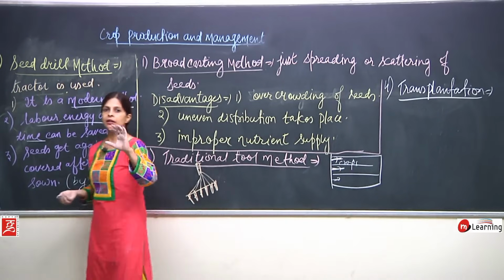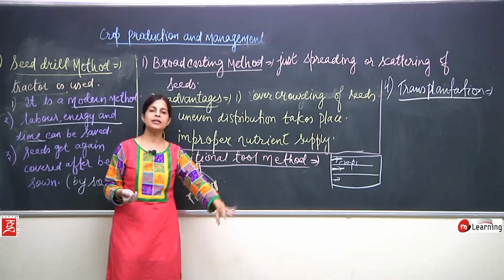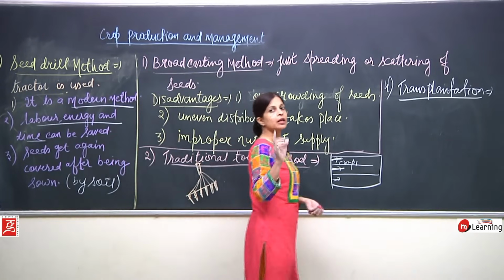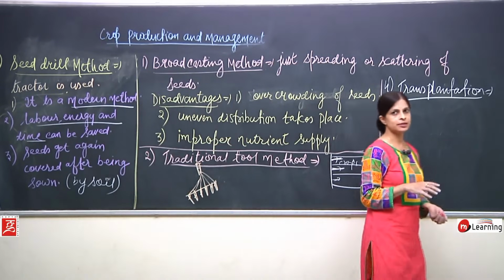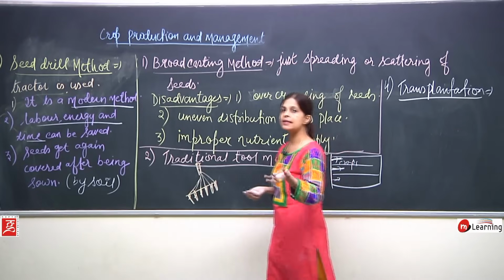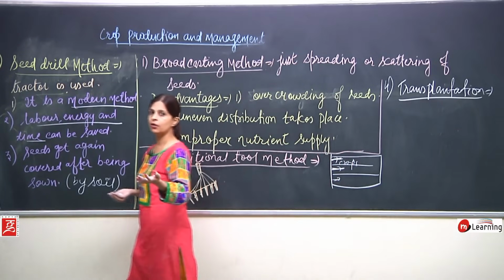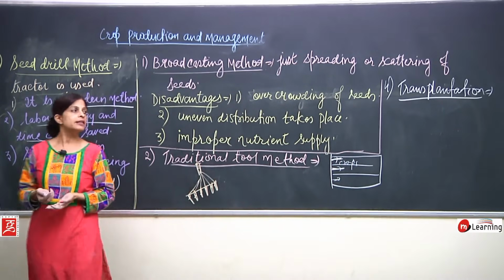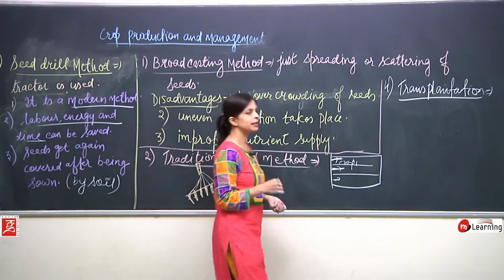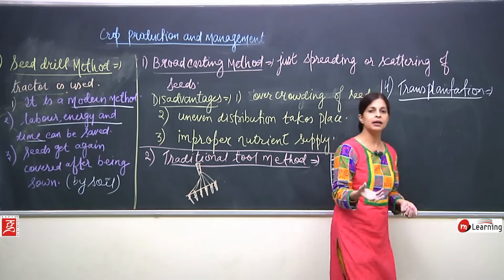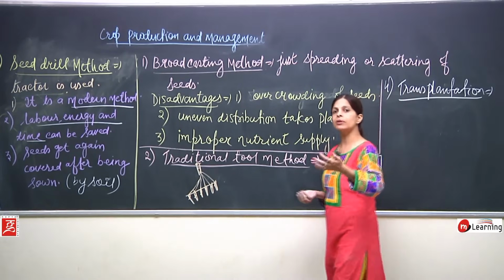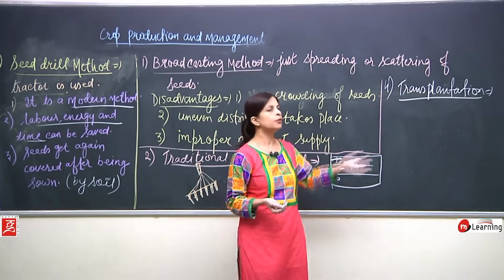Say for example, we have sown the seeds of wheat, it will be there in the field, it will grow. Okay. But you all might know about the nursery where the seeds are developed into saplings and then transferred later on into the fields. Same, the meaning of transplantation is to transplant, to transfer the saplings from the nursery to the field.